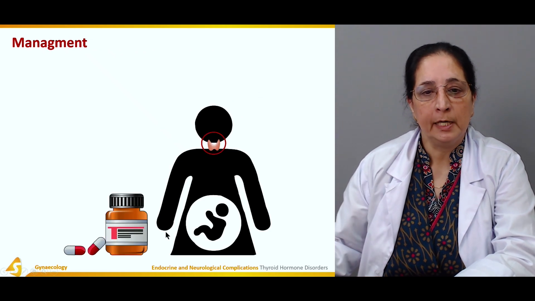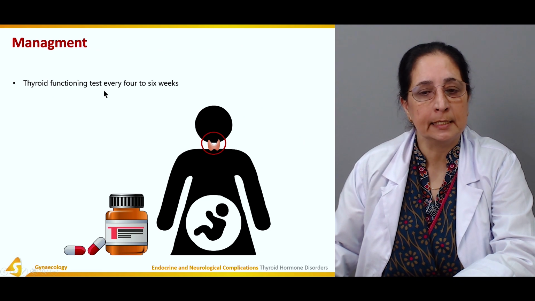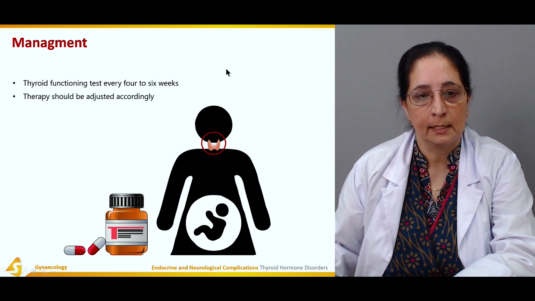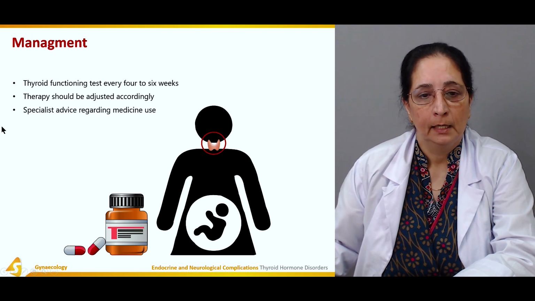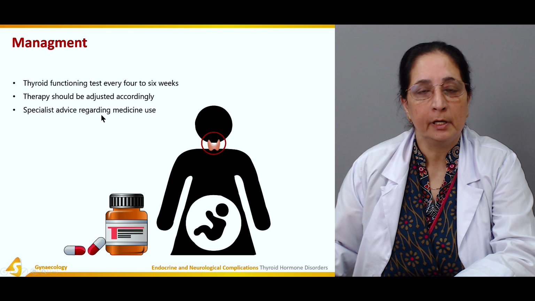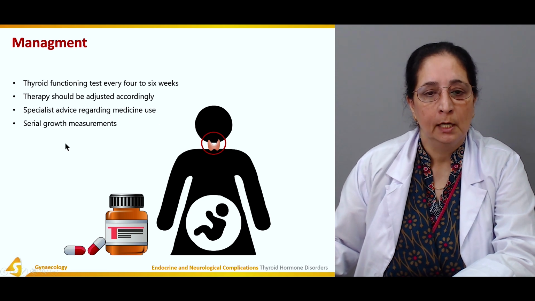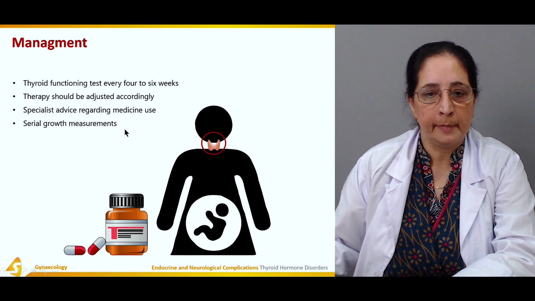Now the management is thyroid function tests every 4 to 6 weeks. Therapy should be adjusted accordingly. Specialist advice regarding medicine use. Serial growth measurements.